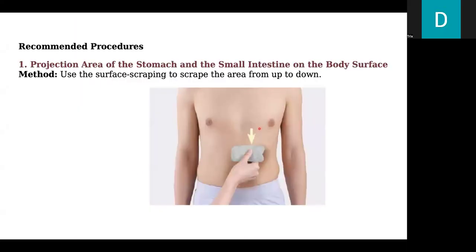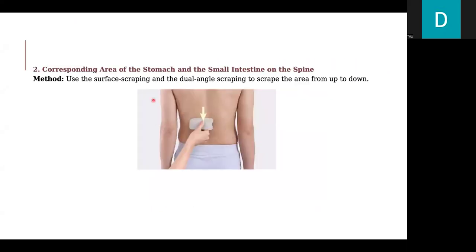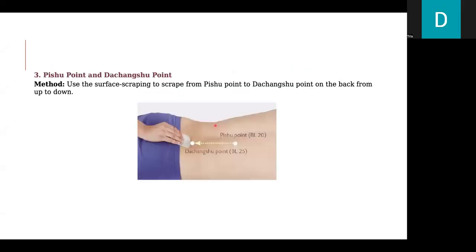Recommended procedures. First, projection area of the stomach and the small intestine on the body surface. We use the surface scraping to scrape the area from up to down. Next, corresponding area of the stomach and the small intestine on the spine. Use the surface scraping and dual angle scraping to scrape the area from up to down. Next is Pishu point and the Dachangshu point. Use the surface scraping to scrape from Pishu point to Dachangshu point on the back from up to down.